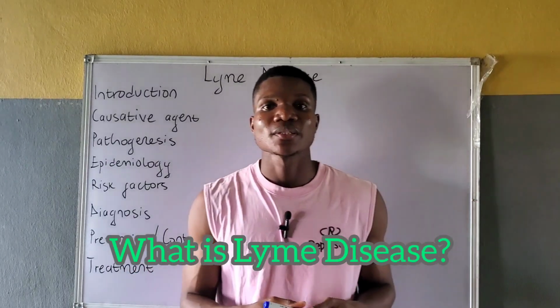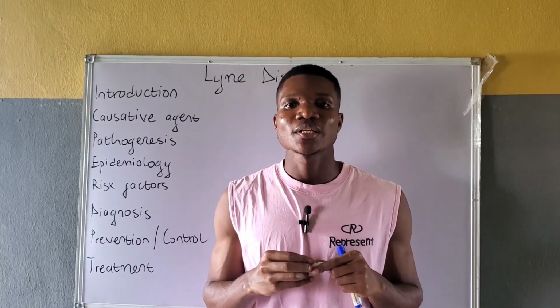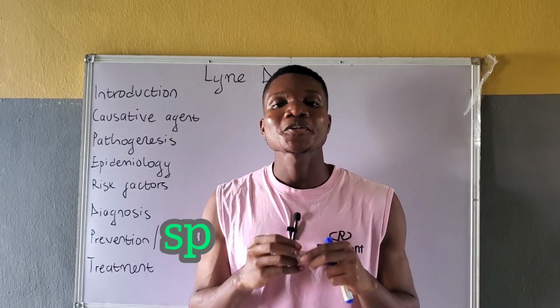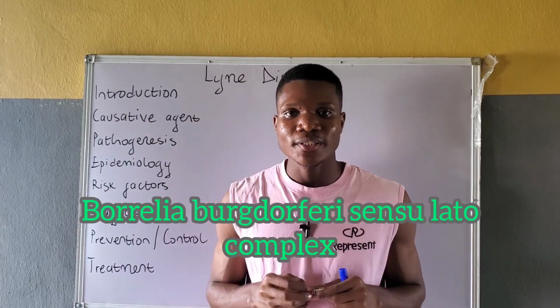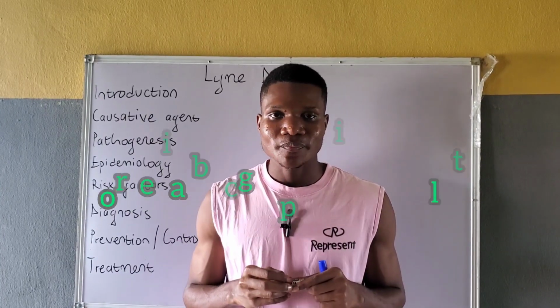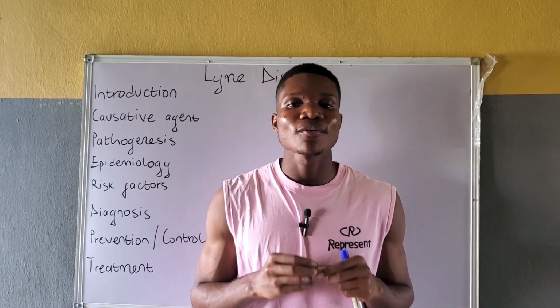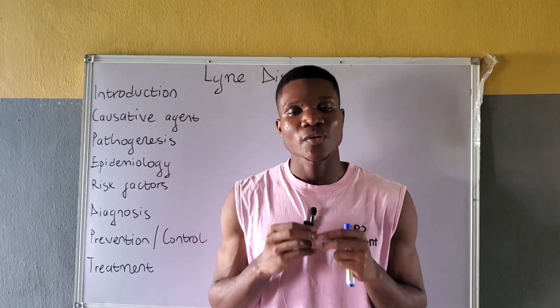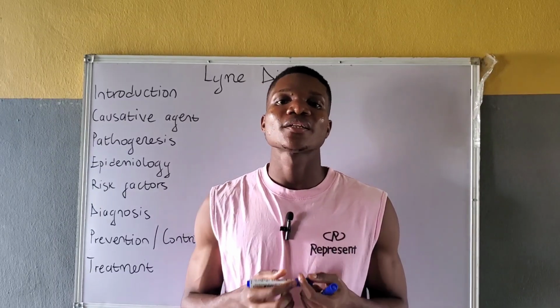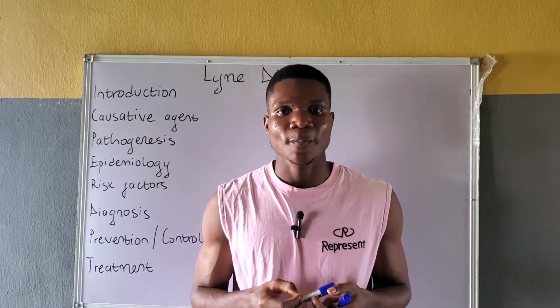What is Lyme disease? Lyme disease is a vector-borne zoonotic infection that is caused by spirochetes of the Borrelia burgdorferi sensu lato complex. Lyme disease is the commonest tick-borne disease in temperate regions of the northern hemisphere, particularly in North America, Europe, as well as in parts of Asia.